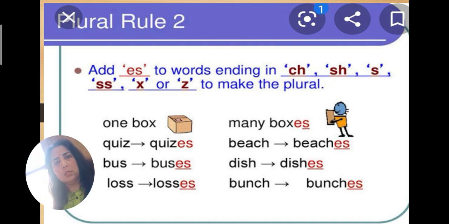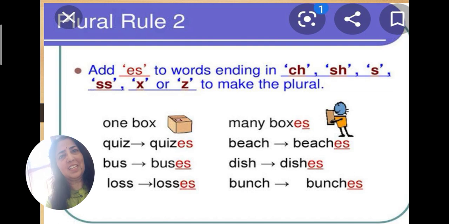There are so many examples you can see. One box, the spelling of box is ending in x, so we are adding es: boxes. Quiz, the last letter is z, so we are adding es: quizzes. Buses. Losses. Beaches. Dishes. Bunches. So many examples.